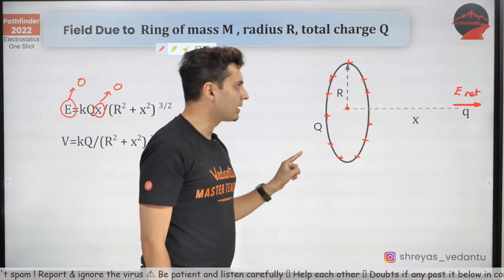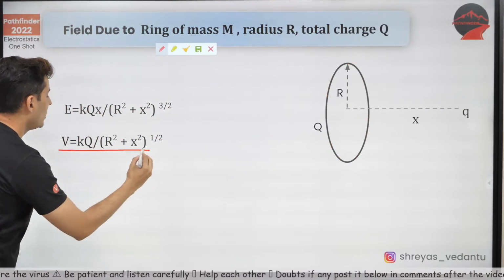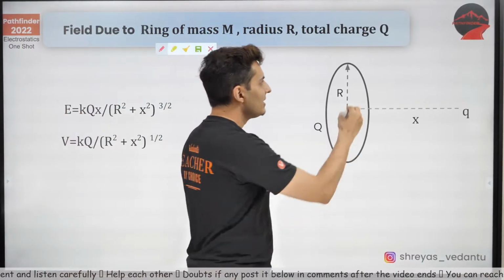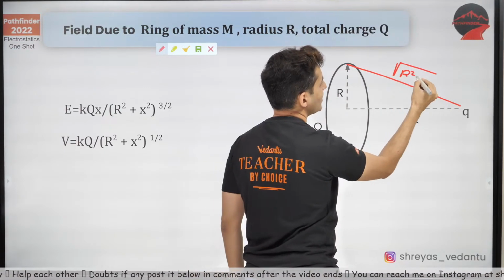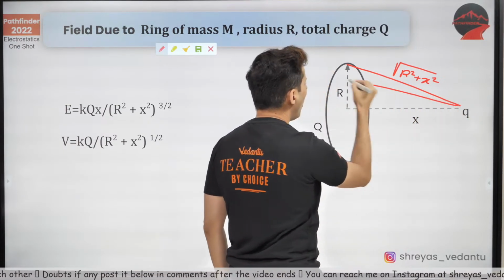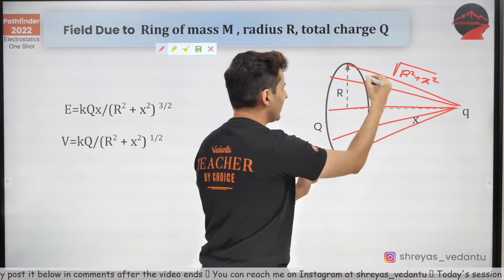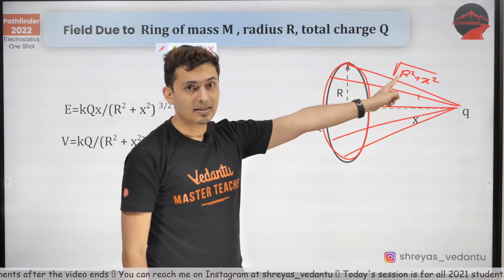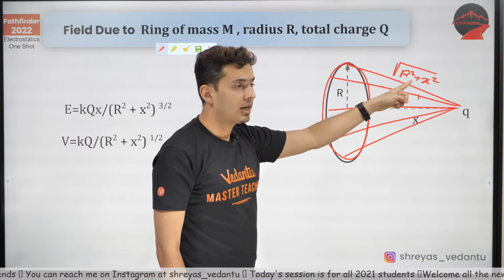Similarly, potential is just kq divided by R square plus x square whole raised to 1 by 2. See guys, this distance by Pythagoras is R square plus x square. All the charges on the circumference of this ring are equidistant. That distance is the root of R square plus x square.